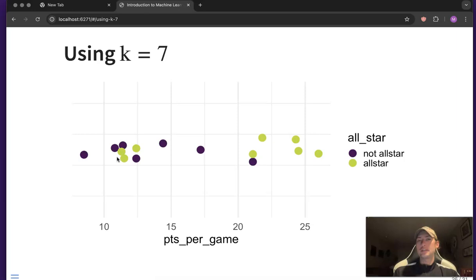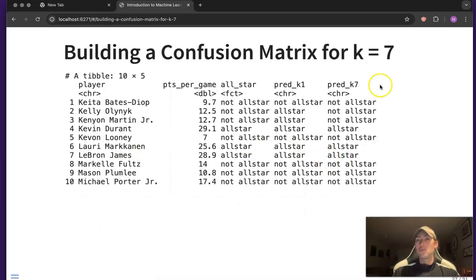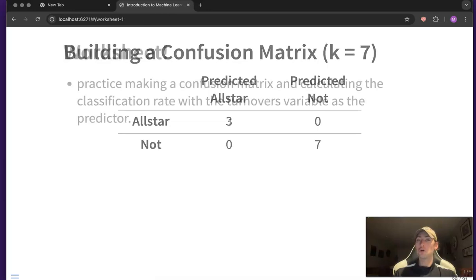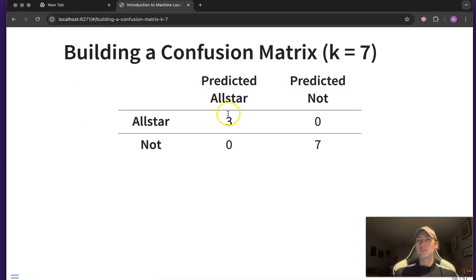If we repeated that using k equals 7, and so now I'm classifying those 10 players using the 7 nearest neighbors, still with the points per game variable, we get some new predictions in this last column, and we could remake the confusion matrix, this time using k equals 7. If we do that, we actually get a confusion matrix that has everyone classified correctly. So in this case, k equals 7 is better than using k equals 1, because we get a higher classification rate when we use k equals 7.